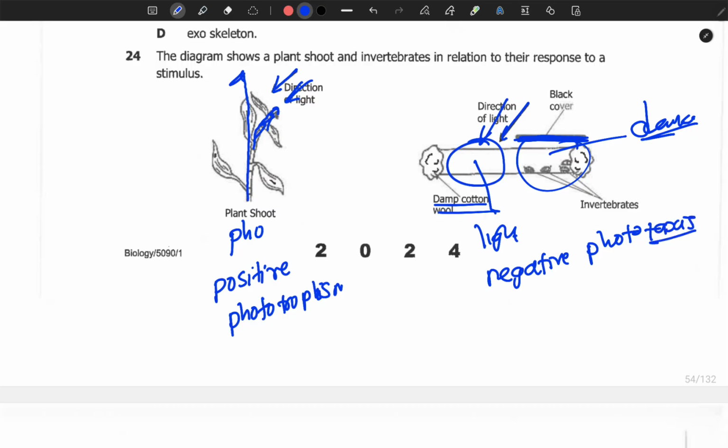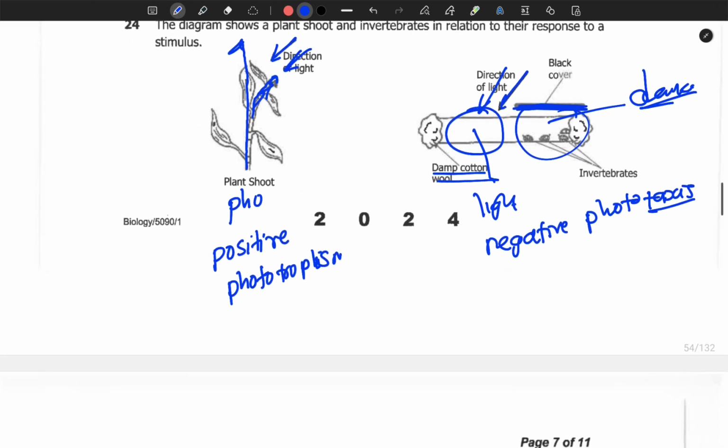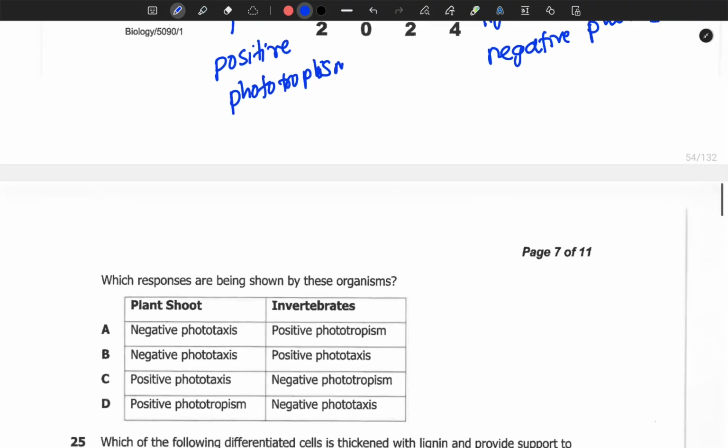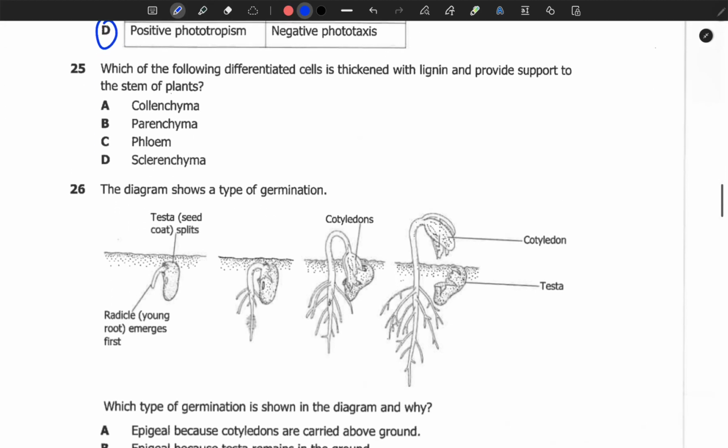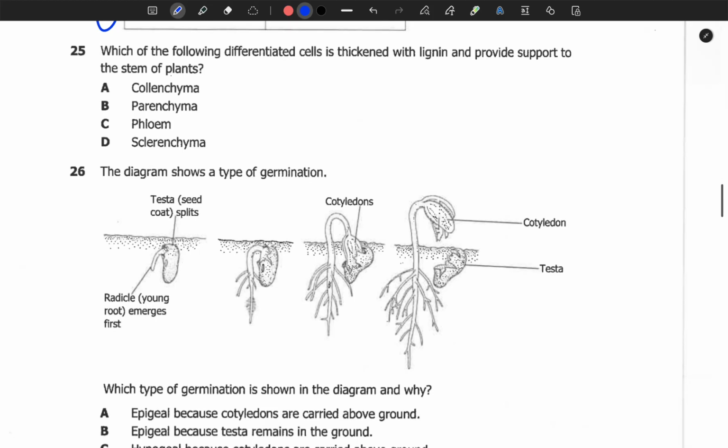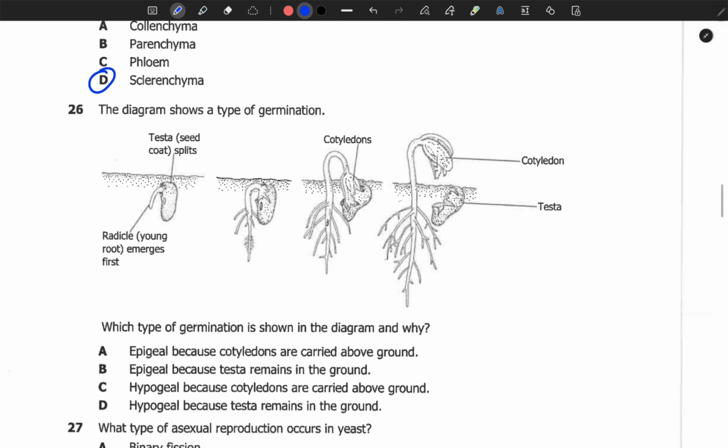So taxis is where an organism moves with its entire body. So the answer for this one is D. Positive phototropism, negative phototaxis. We move on to question 25. Which of the following differentiated cells is thickened with lignin and provides support? So it's sclerenchyma.